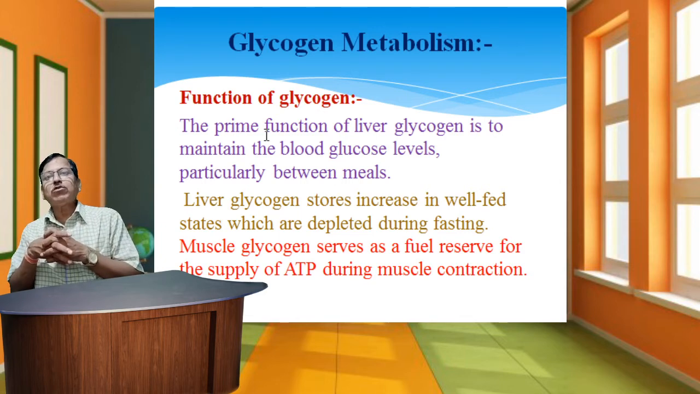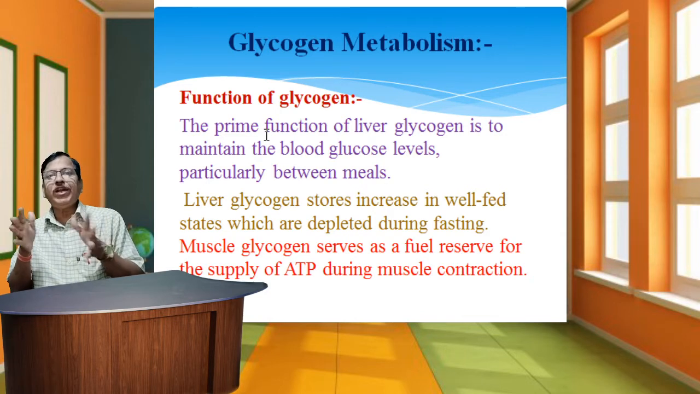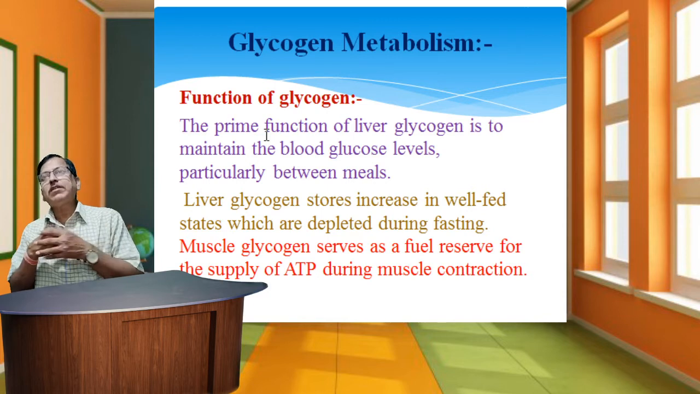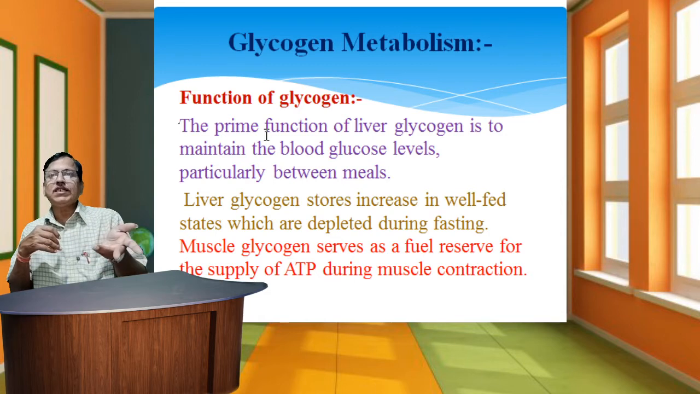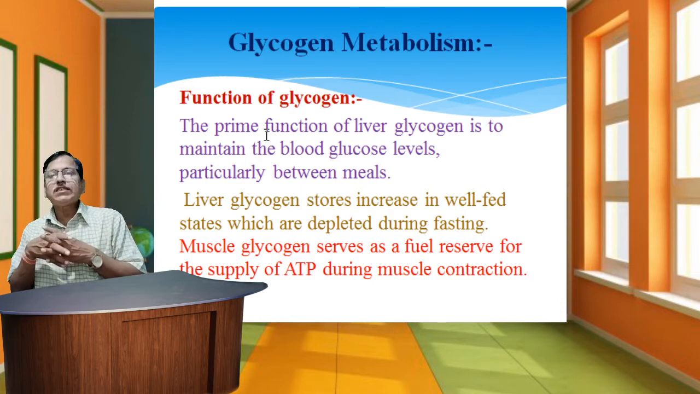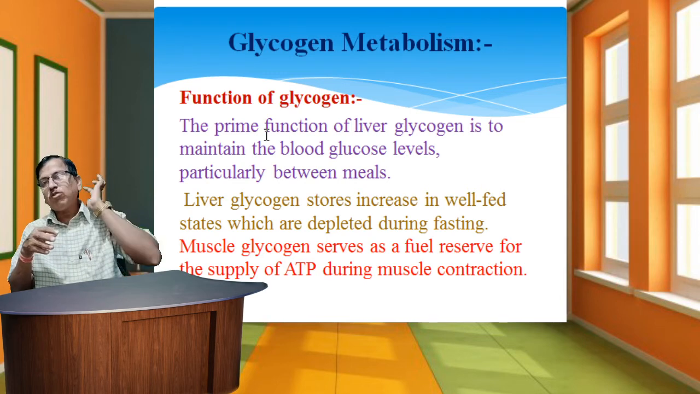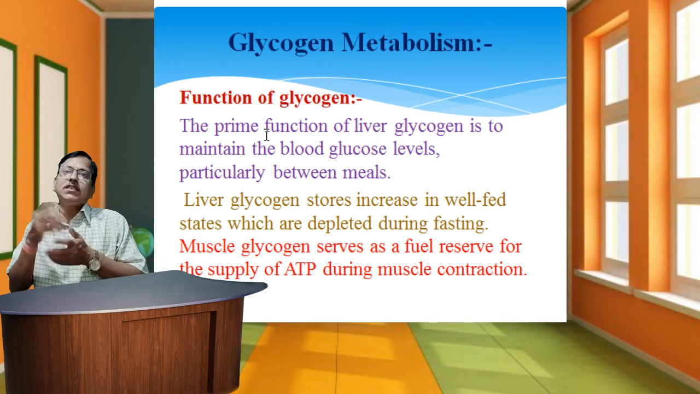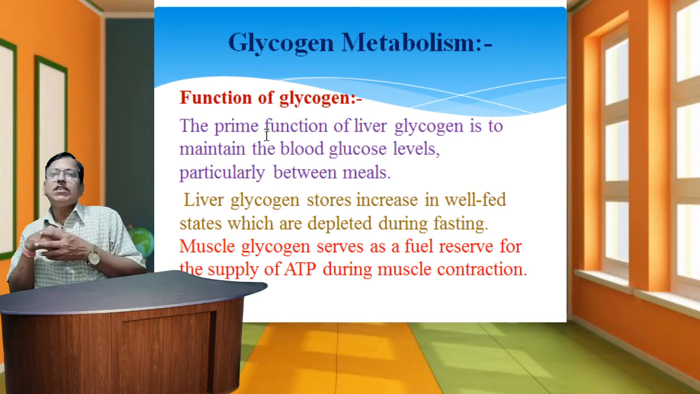Second, liver glycogen stores increase in well-fed states and are depleted during fasting. Many times the body utilizes glycogen in the fasting condition. So excess food is stored as glycogen in the body. In a fasting condition, or when the diet is not proper or meals are not given at the proper time, many people fast, and in this condition the glycogen level is depleted.